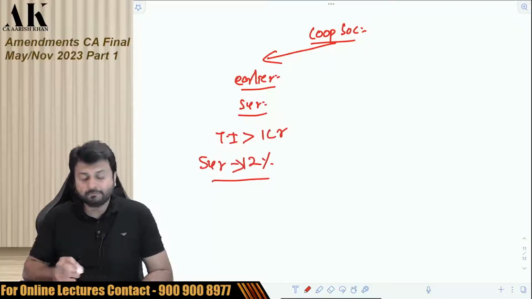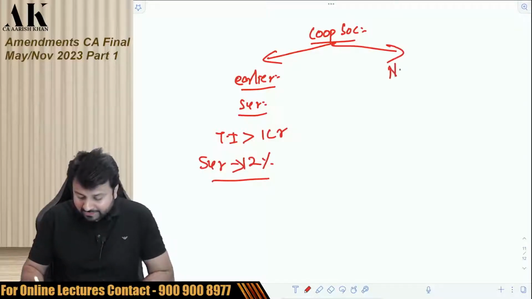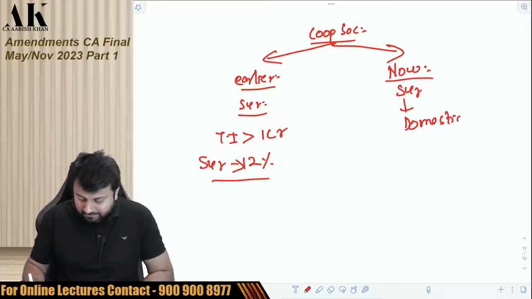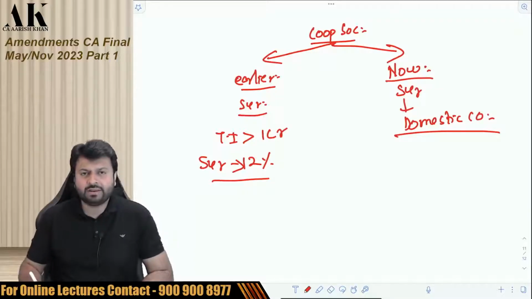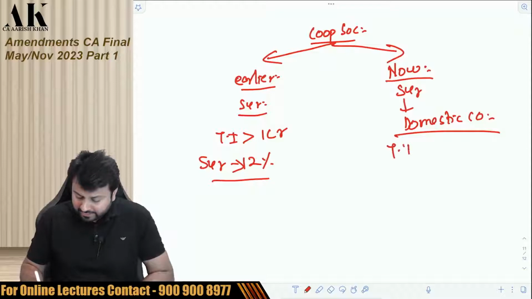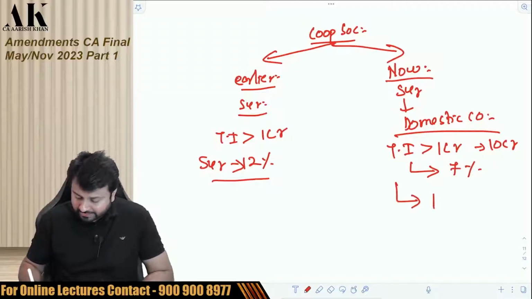But now the amendment has been made in their surcharge, and now their surcharge is exactly similar to a domestic company. So what is the surcharge applicable to a domestic company? If their total income exceeds 1 crore but is up to 10 crore, then they are liable for a surcharge of 7%. And if their total income exceeds 10 crore, then they are liable for a surcharge of 12%.